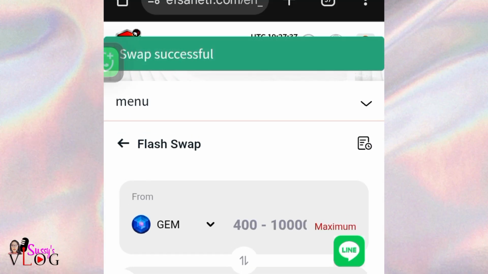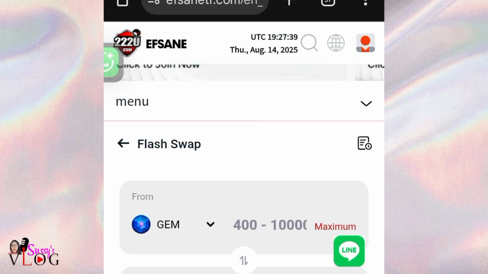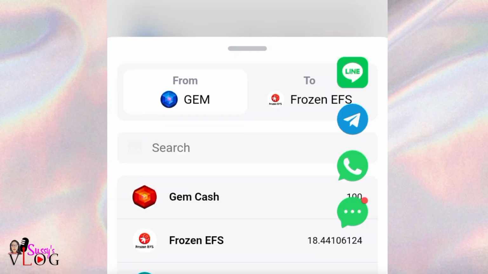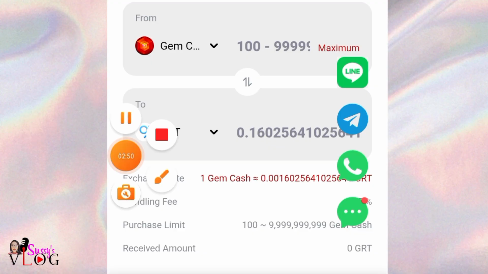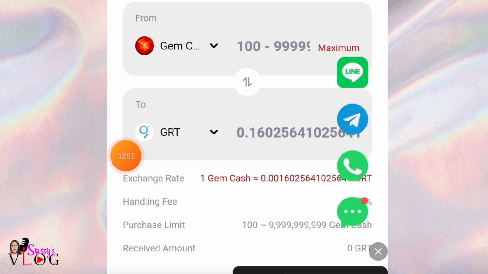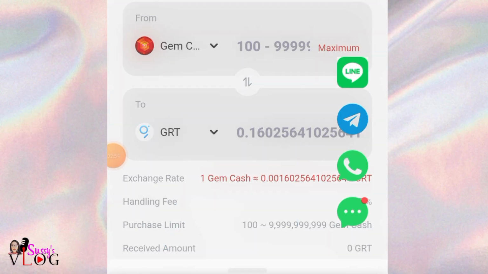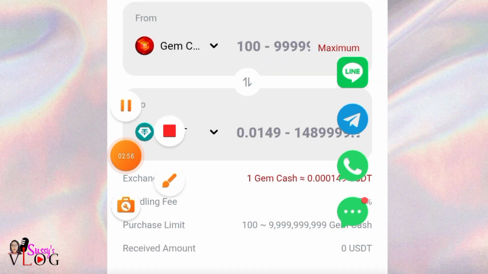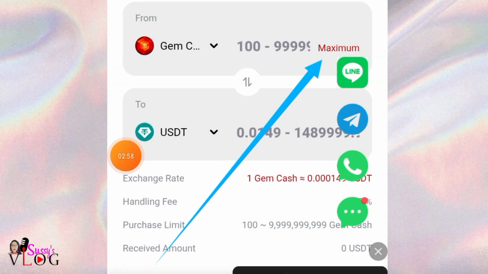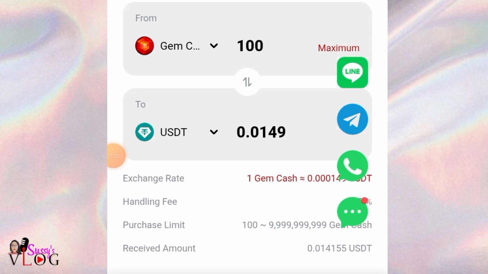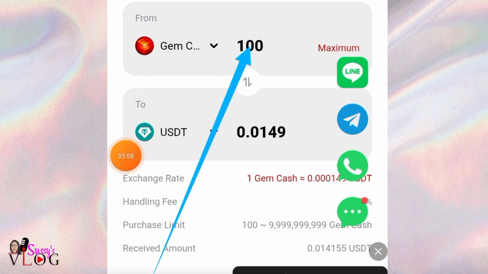You say swap successful. Then you come here again, you click on this drop down button, you want to swap to USDT. You click on this gem cash here to swap to USDT. You click here, you change this here to USDT. I have a very detailed video on how this is done, so I'm just rushing through this because it's an important update I need to drop for you ASAP. So you click on maximum.